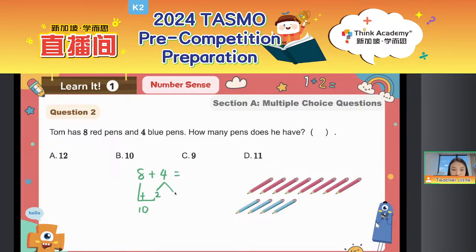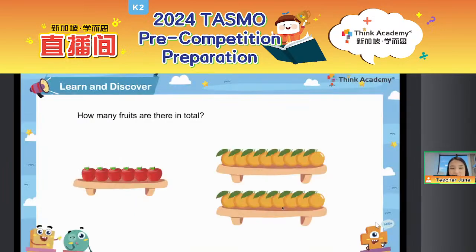Exactly, that should be 2, right? So 2 plus 8 equals 10. Then after sharing the 2 with the 8, we will still have 2 left. Yes, good job. I've already got the correct answers, everyone. That should be 12 as our final answer. So we just choose A as our final answer. Very well done, everyone. And then let's move on.